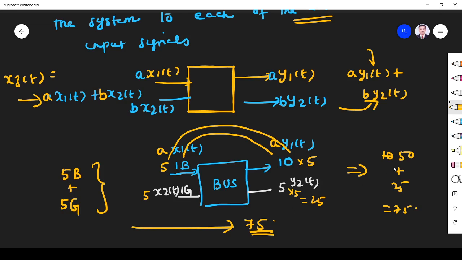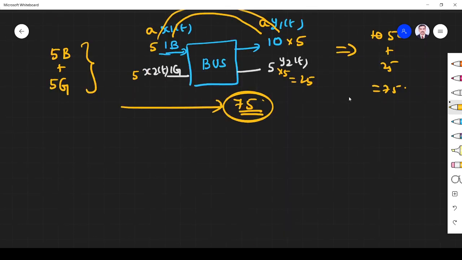Weighted sum of output, 50 plus 25. The individual outputs, weighted sum of individual outputs. That's what a linear system means. Are you understanding the logic? Again, in mathematics we know linear is proportional, right? We draw this line. You remember this? This is the linear curve we know.